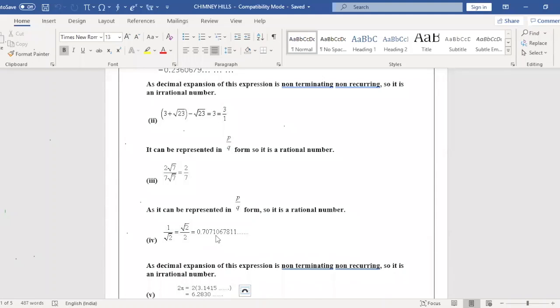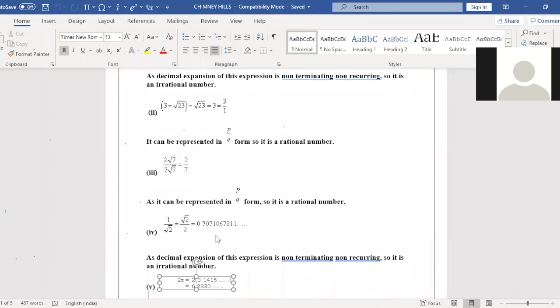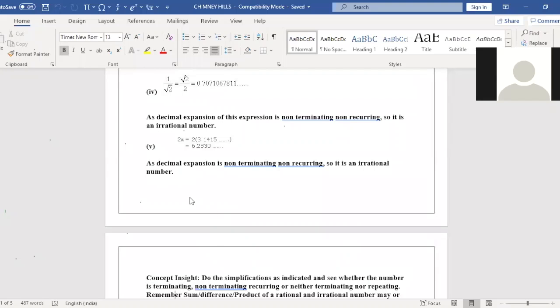Yes, ma'am. Shall we move on to the next one? Next question is 2 pi. Already we have learned pi is an irrational number, and already explained why pi is irrational. Pi is not the exact value of 22 by 7; it is an approximate value.